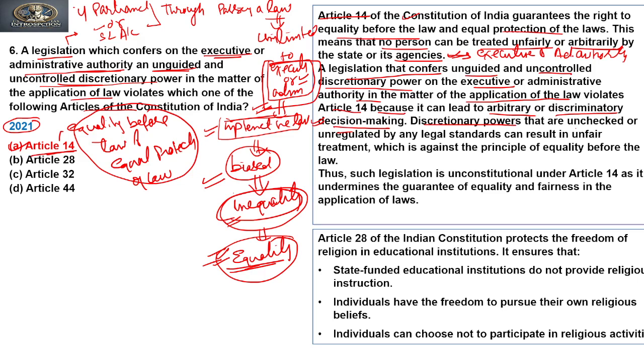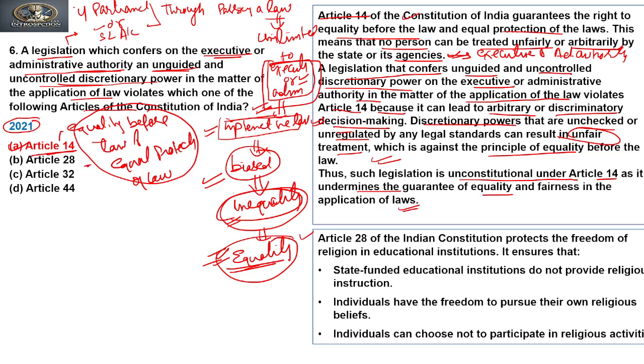Discretionary power that is unchecked or unregulated by any legal standard can result in unfair treatment, which is against the principle of equality before the law. Thus, such legislation is unconstitutional under Article 14 as it undermines the guarantees of equality and fairness in the application of law.